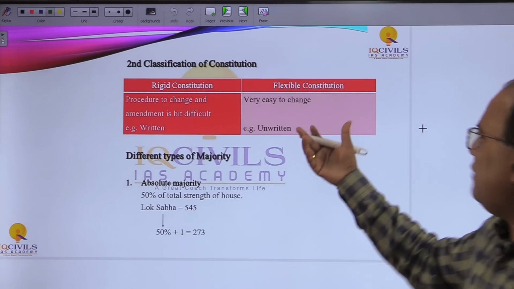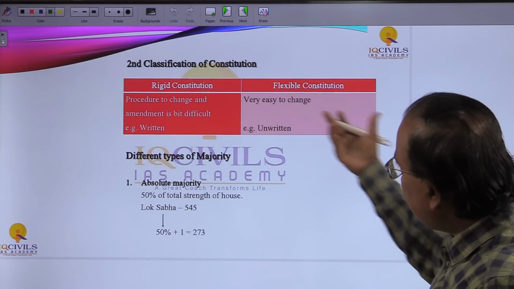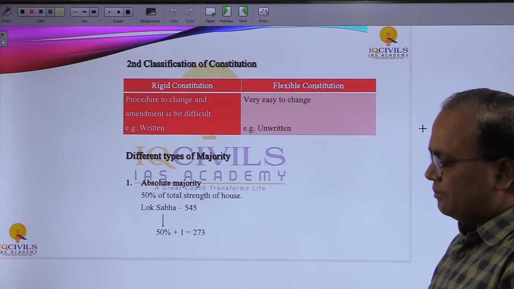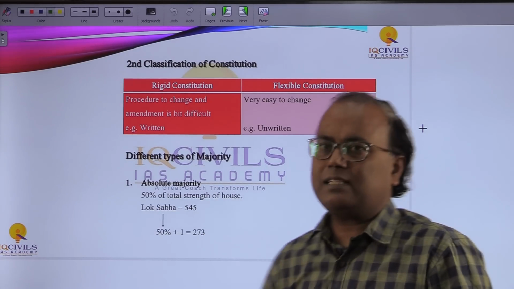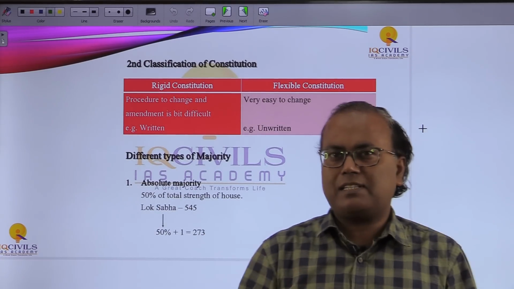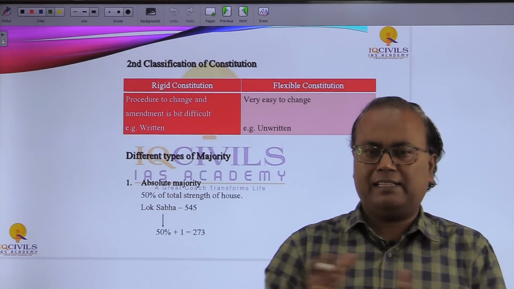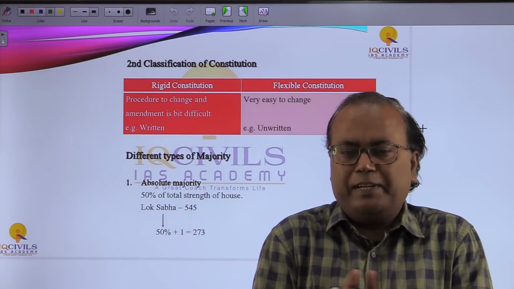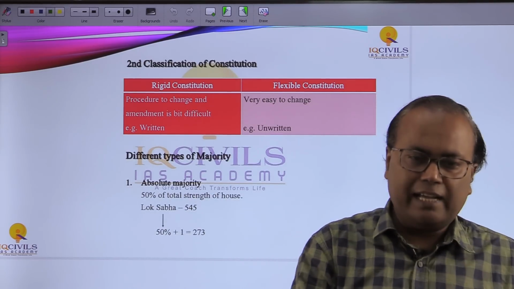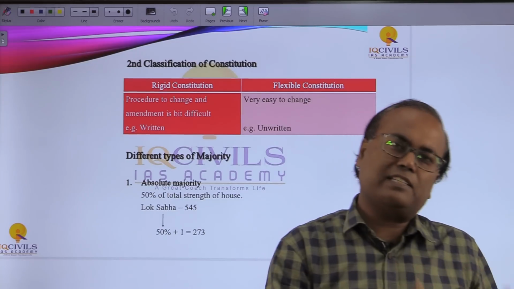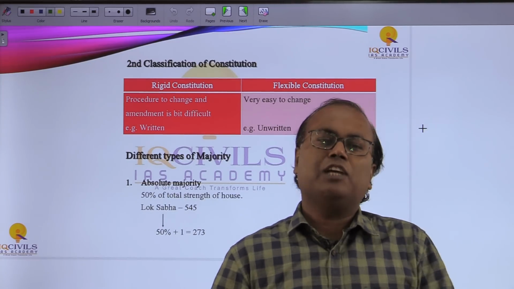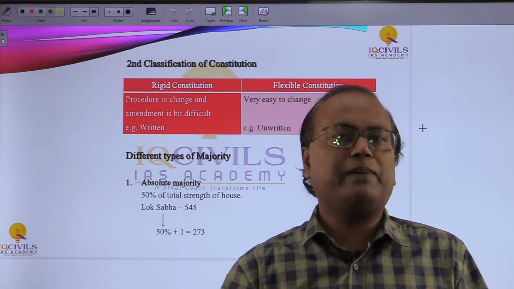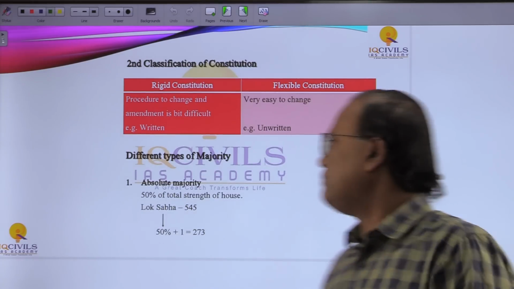But in the case of an unwritten constitution, it is very easy to change. But as far as the Indian Constitution is concerned, it is an admixture of both flexibility and rigidity. Okay, it is somewhere in between. But to understand what is flexibility and what is rigidity, you have to understand the different types of majority. So let's finish this part first.